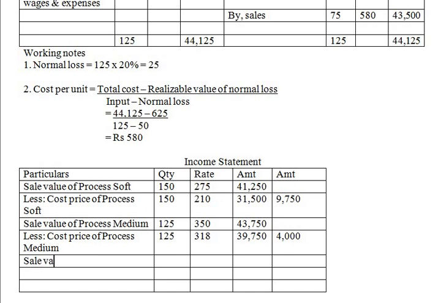sale value of process hard. 75 units, and the selling price is 600, which is given in the chart. So that is 45,000.